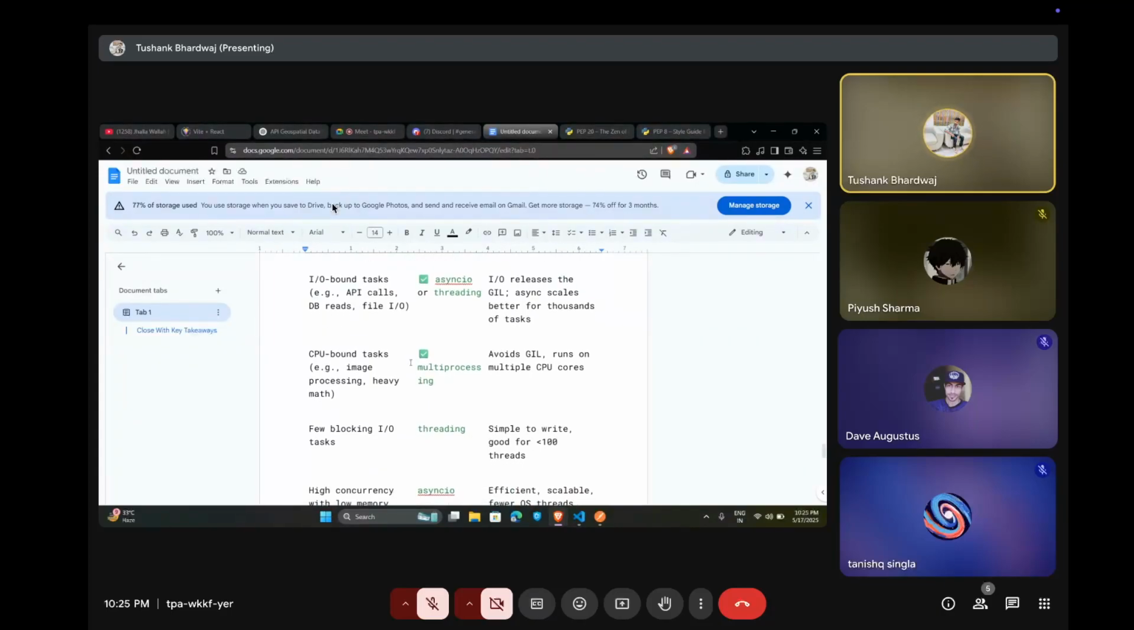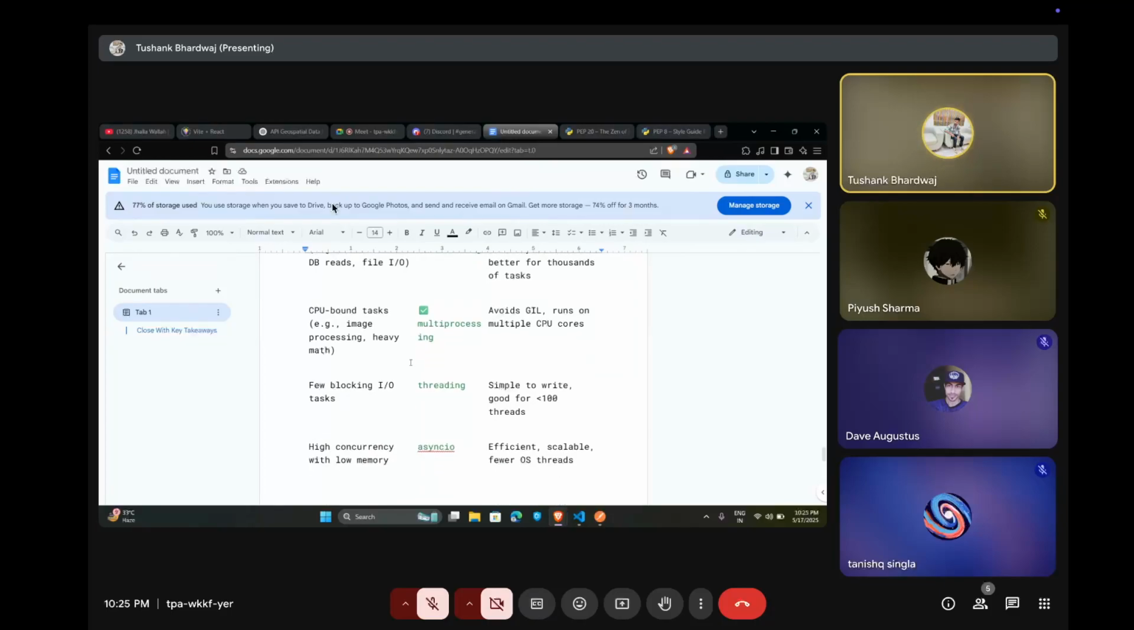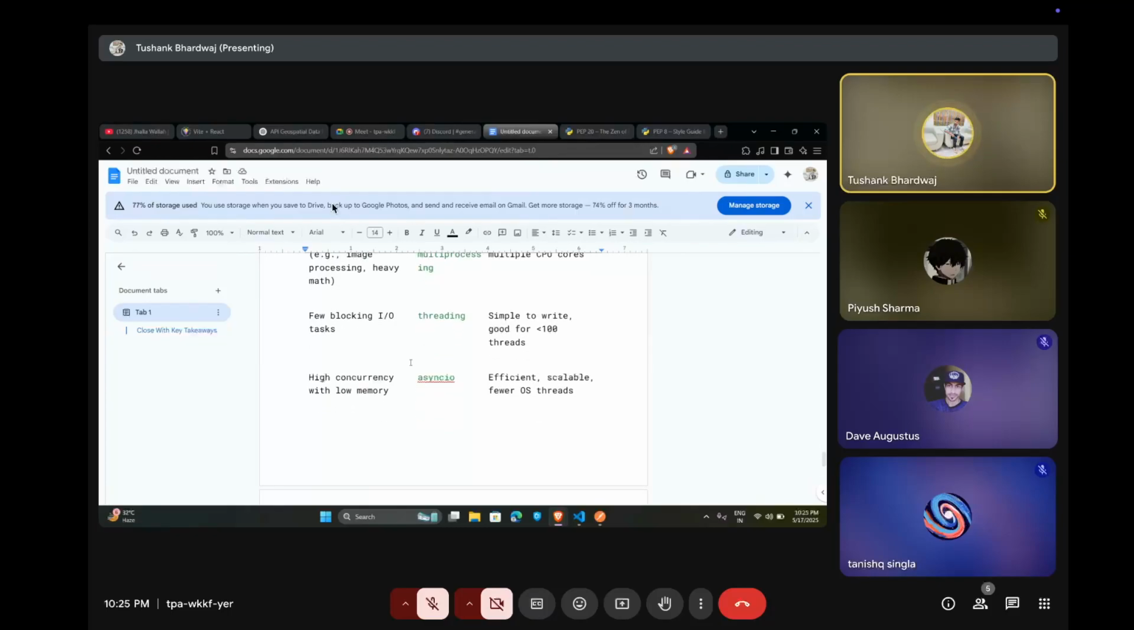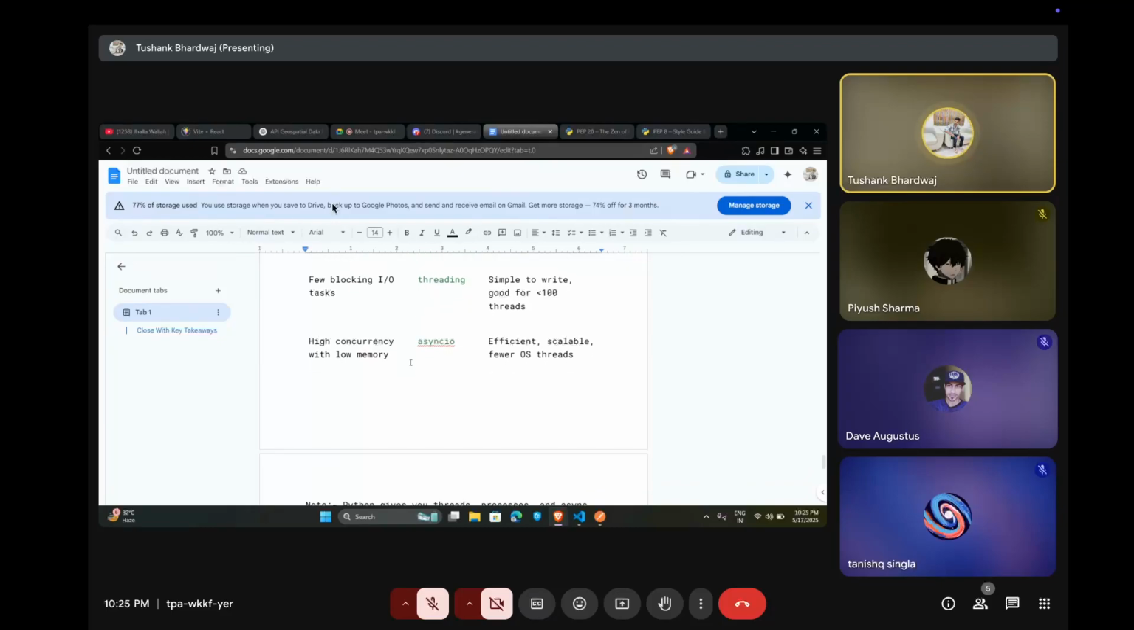The second situation is CPU-bound tasks, for example image processing, heavy math. For that, we can use multiprocessing, because it avoids the GIL and runs on multiple CPU cores. Next is few blocking input-output tasks. For that, we can use threading, because it is simple to write and good for fewer than 100 threads. And the last one is high concurrency with low memory. So we can use async because it is efficient, scalable, and uses few operating system threads.